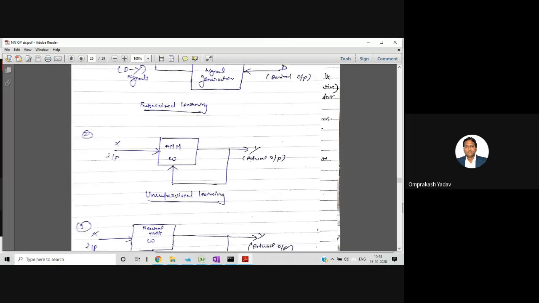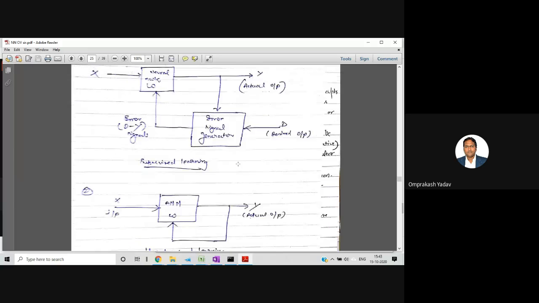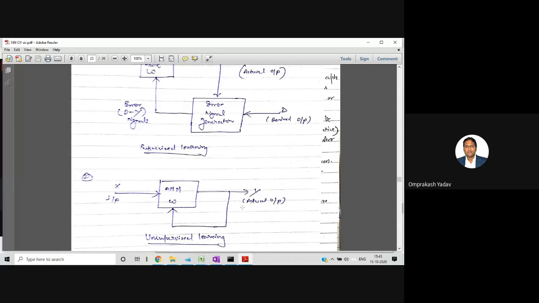And if we see the second type of learning, which is unsupervised learning, so here we don't have the labeled data. So actually what we do, we first give the input, then we get the actual output. But if we see, there is no desired output, that means we are not taking the errors. Okay, so there won't be any supervisor present.